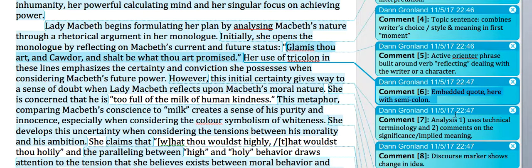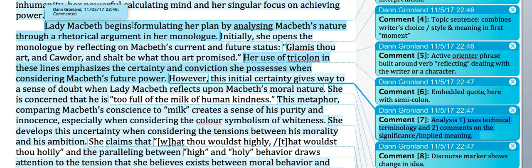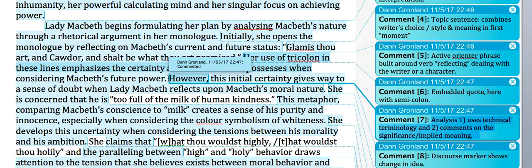Then you have the analysis of that embedded quotation that does two things. It uses technical terminology, tricolon in this case, and comments on the significance and implied meaning of that technique. So her use of tricolon in these lines, "Glamis thou art," 1, "and Cawdor," 2, "and shalt be what thou art promised." It's 3 clauses in this particular sentence that gives this a sense of certainty. So here emphasizes the certainty and conviction she possesses when considering Macbeth's future power. So this is showing us her confident belief in Macbeth's destiny right at the beginning of the extract.